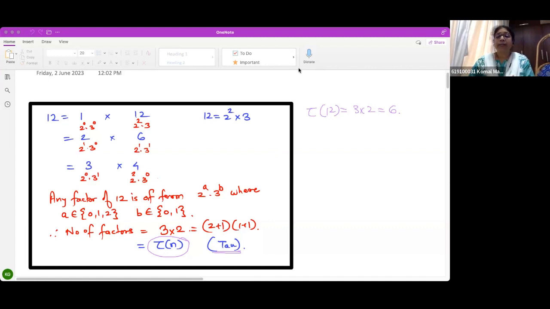So students, tell me what will be tau of, if I give you 2 cube into 3 raised to 4 into 5 raised to 7. What will be tau of this? Can you tell me?